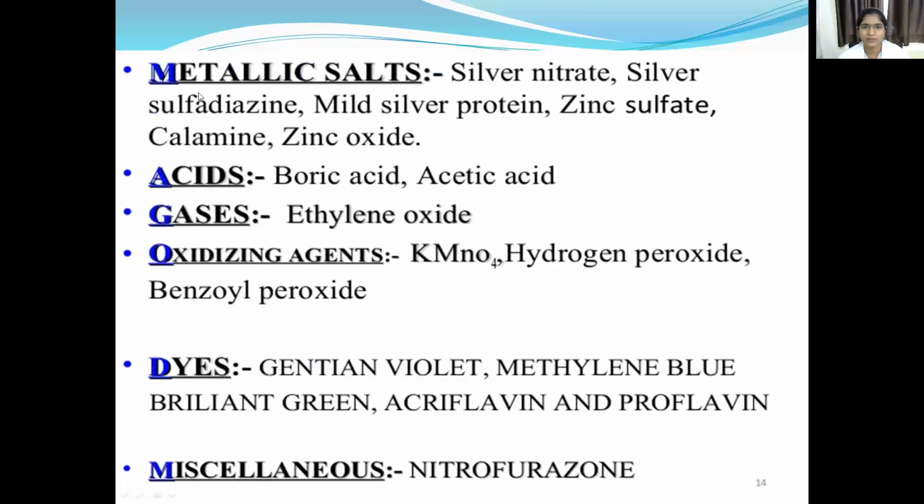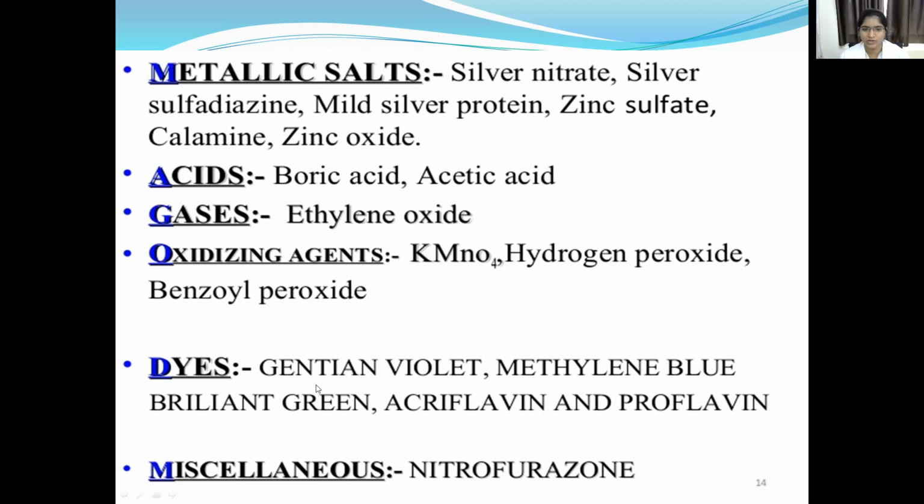Other drugs: metallic salts are silver nitrate, silver sulfadiazine, mild silver protein, zinc sulfate, calamine, and zinc oxide. Also boric acid and acetic acid, and gases like ethylene oxide. Oxidizing agents are potassium permanganate, hydrogen peroxide, and benzoyl peroxide.